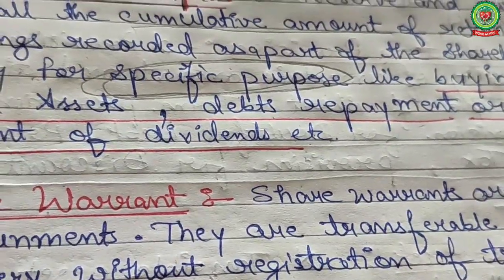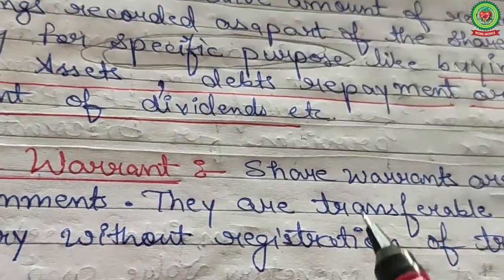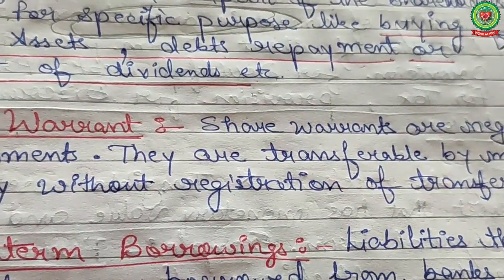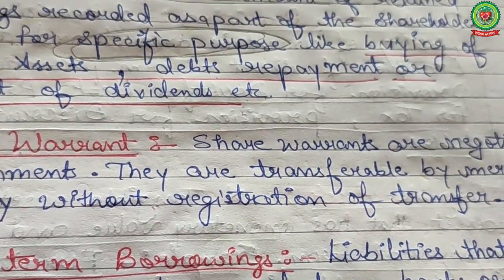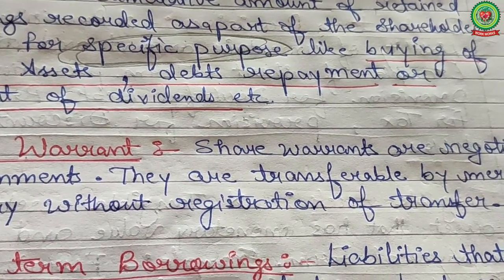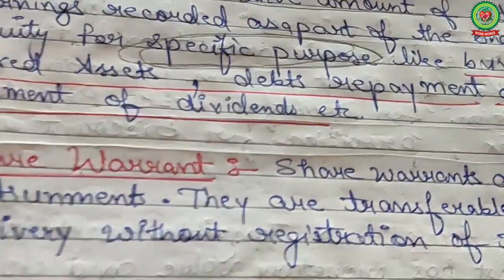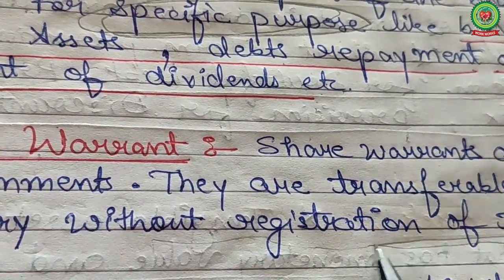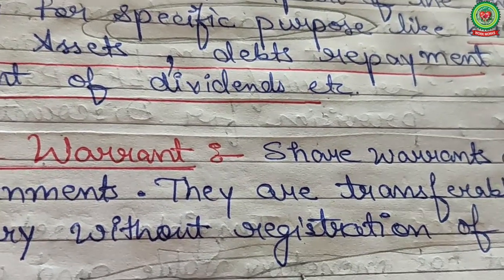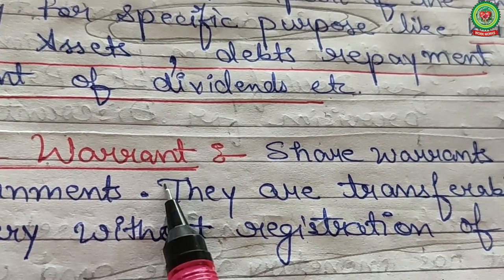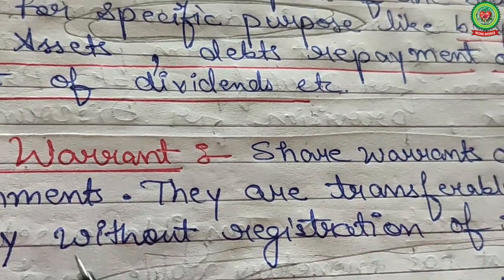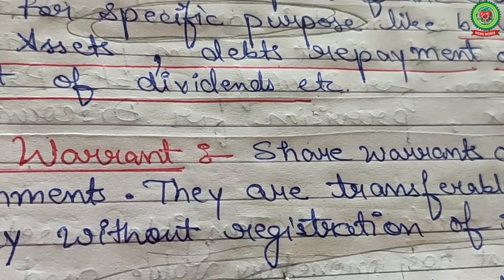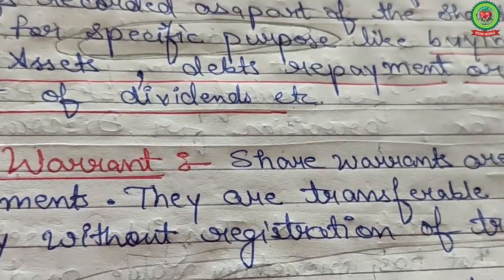Now, number 2 is share warrant. Now, what is a share warrant? See, students, share warrants are negotiable instruments. They are transferable by mere delivery without registration of transfer. Now, see, without registration of transfer. It means that registration of transfer is not needed in case of a share warrant, because on the share warrant paper certificate, no name of the holder is mentioned. So you can easily transfer it to some other party.